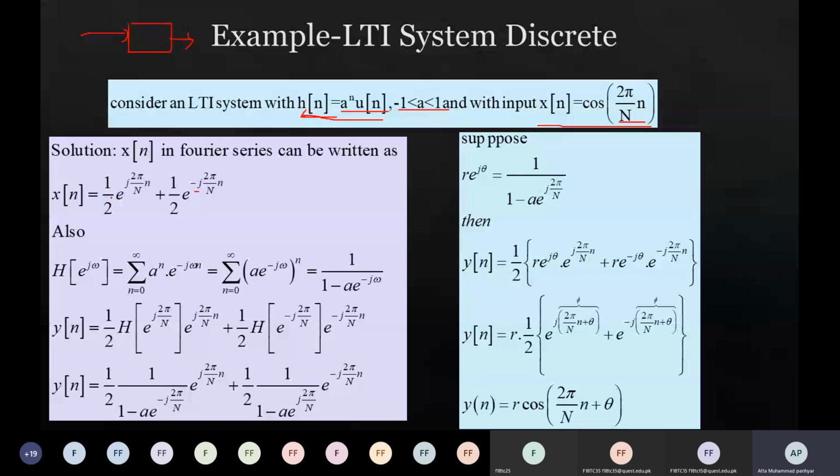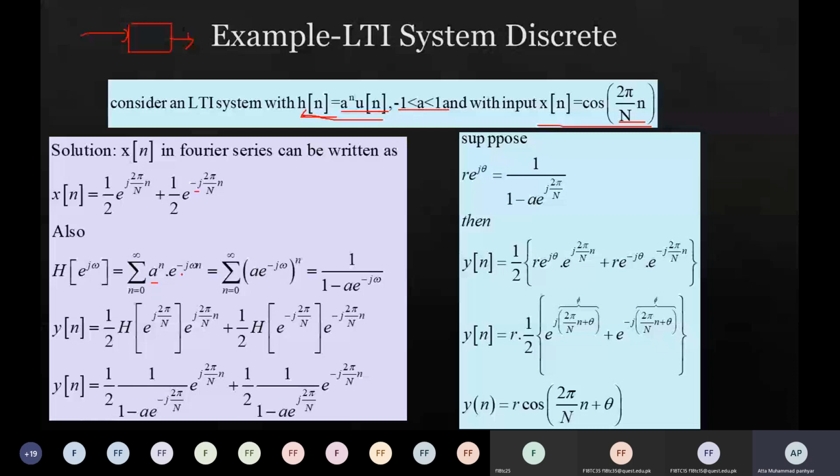Now we want to compute h of e to the power j omega for this signal. Then that must be equal to a power n, e to the power minus j omega n.